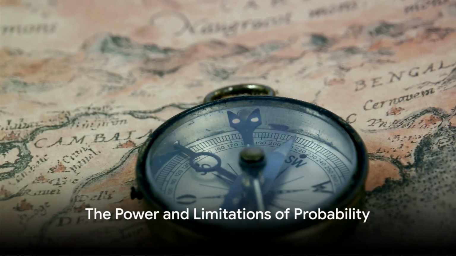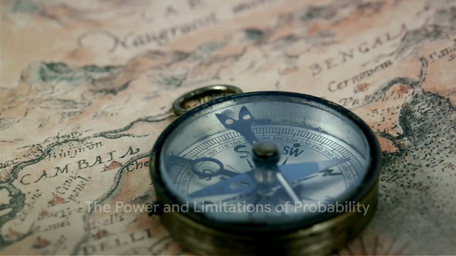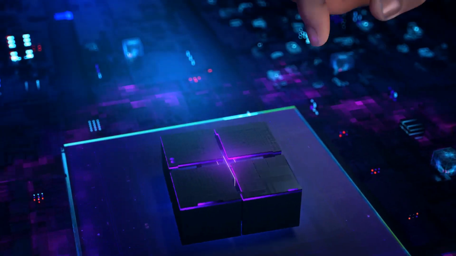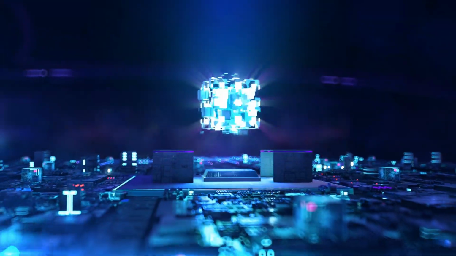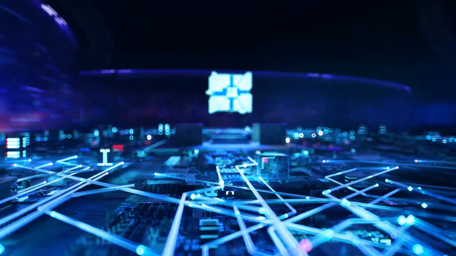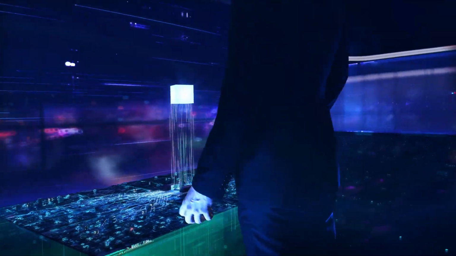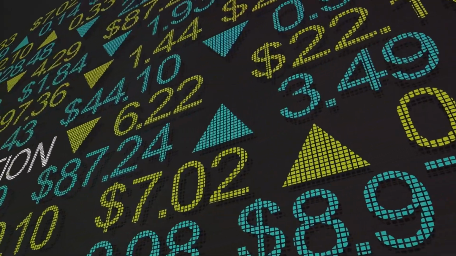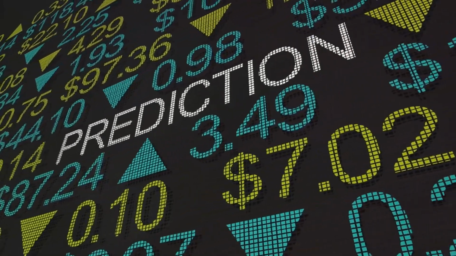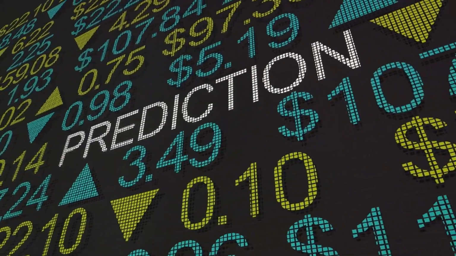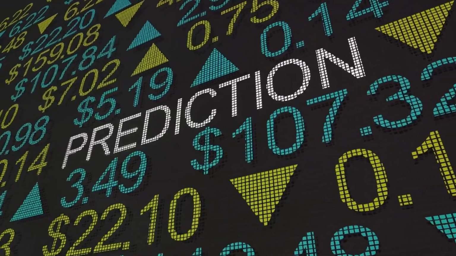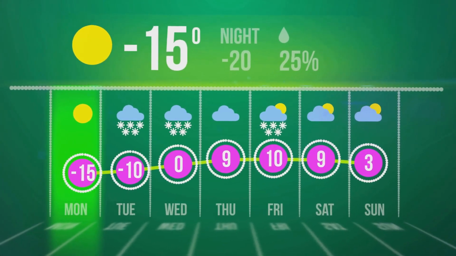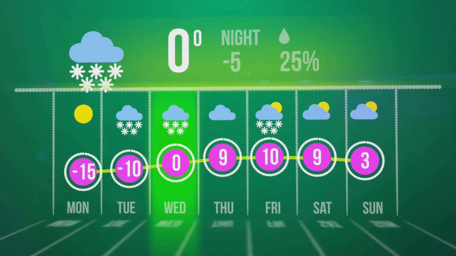Probability, however, has its own strengths and weaknesses. Let's delve into these, shall we? Firstly, the power of probability. It's like a compass in the vast sea of uncertainty, guiding us through the unknown. It gives us the ability to predict trends, which is immensely valuable in various fields. Think about weather forecasts, stock market trends, or even predicting the spread of diseases. Probability helps us make sense of the randomness and chaos around us. It's like having a flashlight in a dark room, illuminating the most likely path forward.